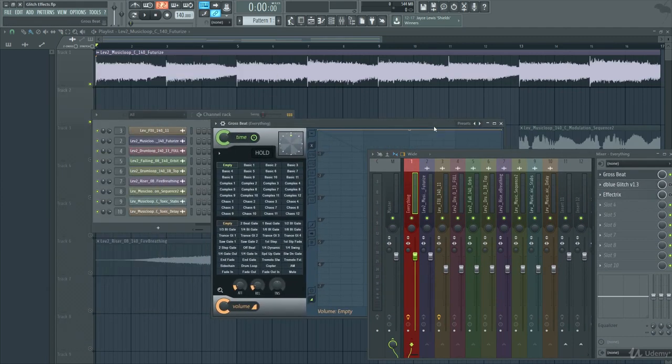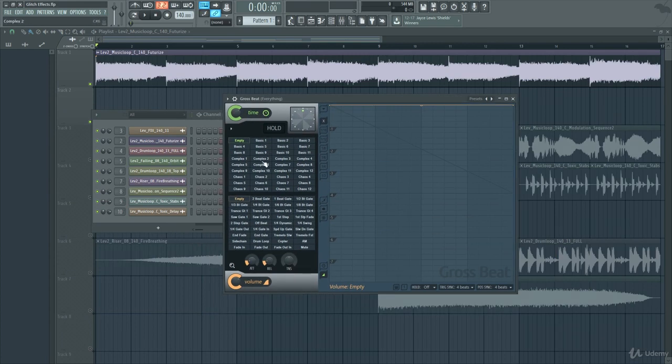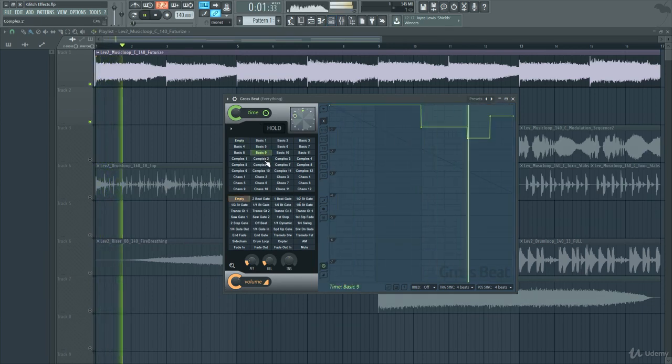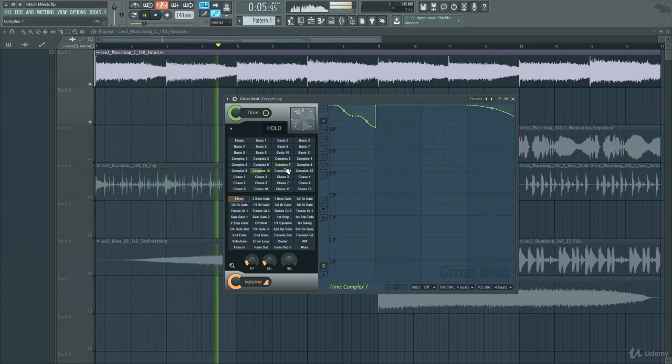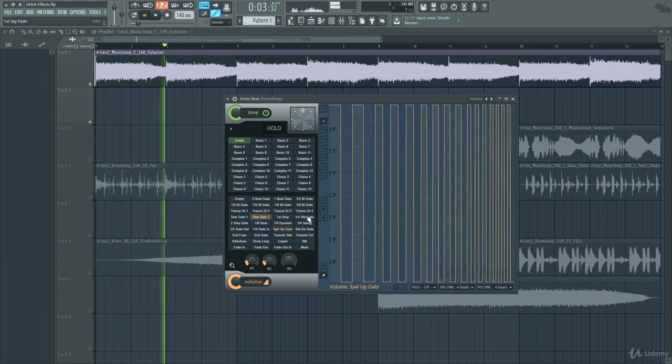So what it does is it has the ability to glitch up the time as well as the volume. So if we were to just play with the time, you can also play with the volume. And there's also an option for side chaining.